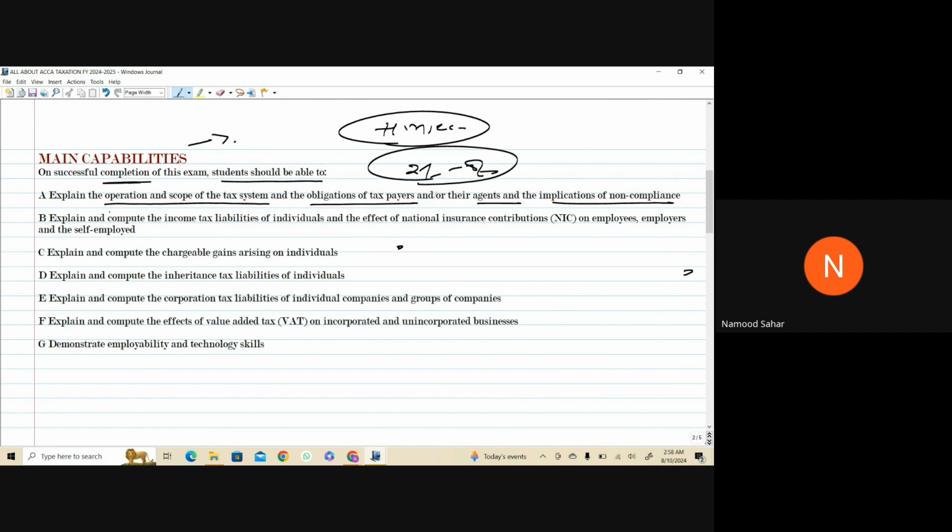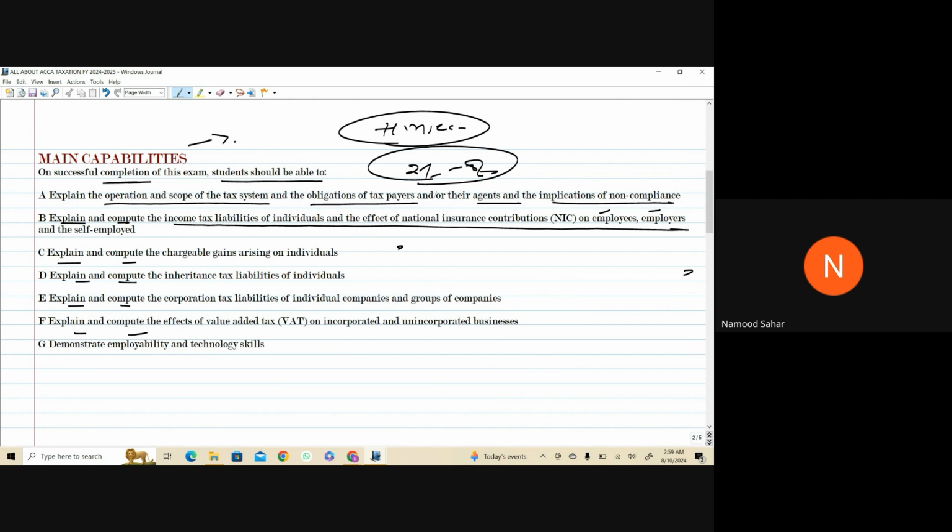Second, can you just see these words, explain and compute, repeatedly? That's the only two things the examiner wants from you in ACCA taxation. Is that much difficult? No. So explain and compute the ITL of individuals and the effect of NIC on employees, employers, and the self-employed. So three aspects are there: employees, employers, and the self-employed, in which you have to do the same things. You have to explain and then calculate the income tax liabilities, and the effect of NIC.